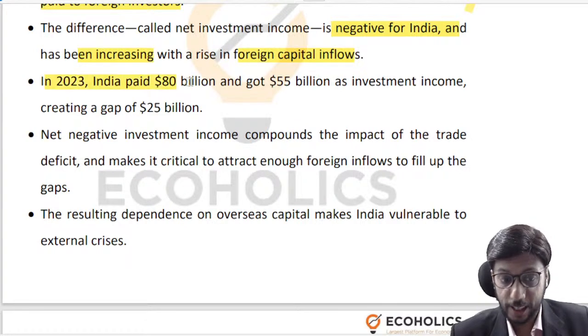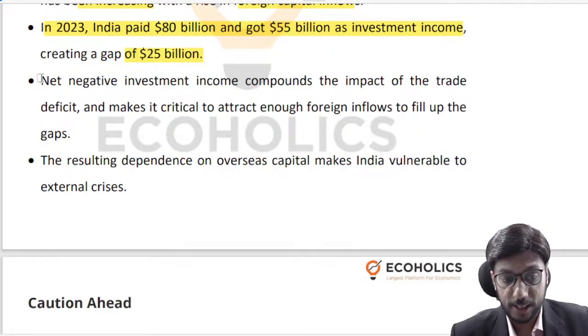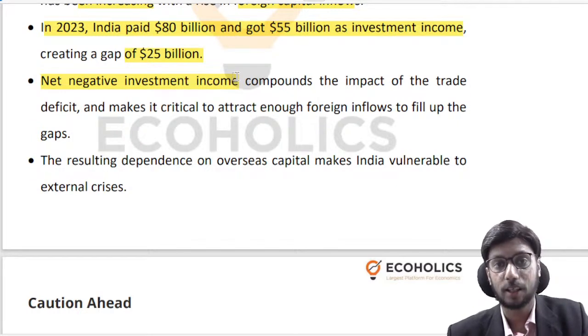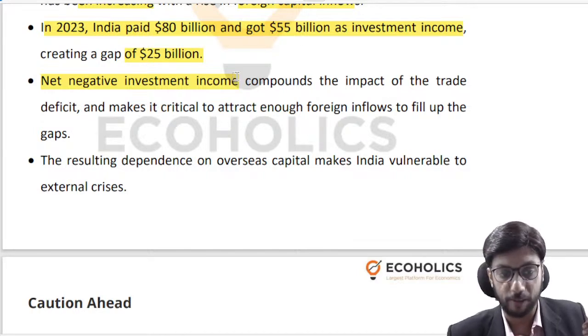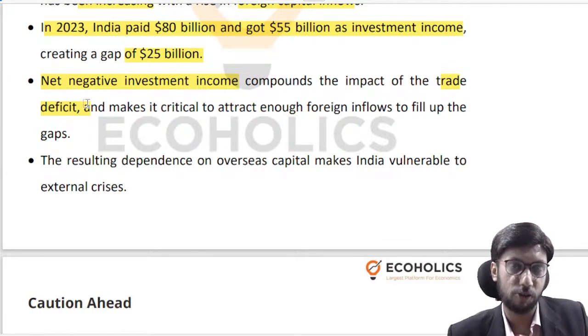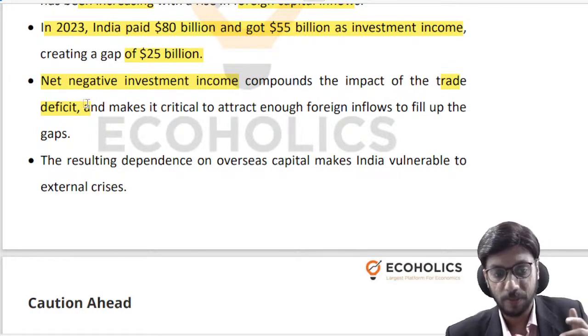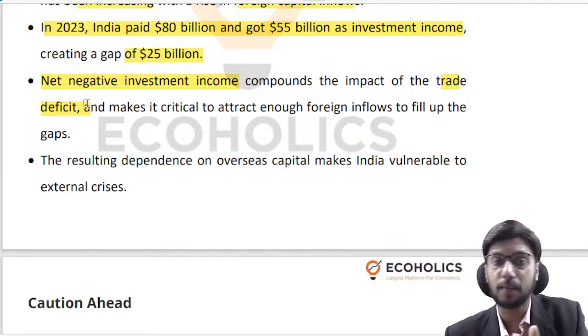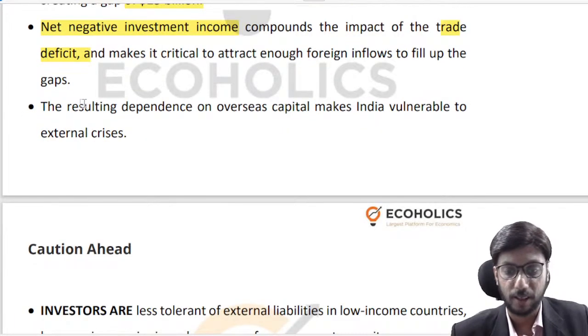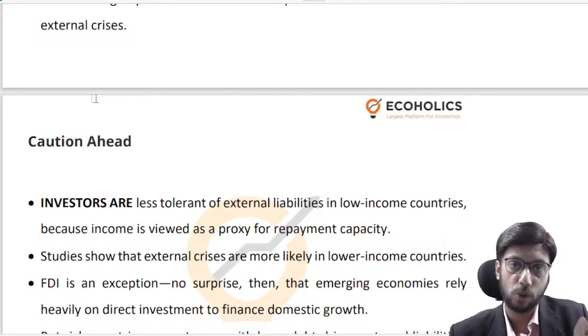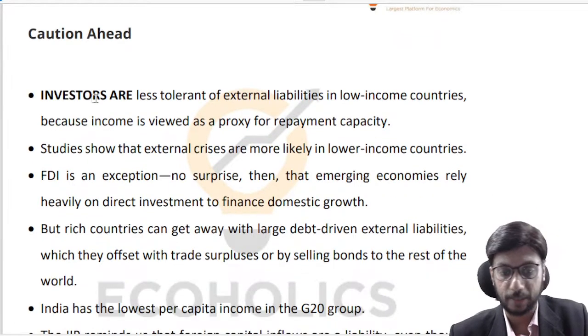In 2023, India paid $80 billion and got $55 billion as investment income. There is a clear gap of $25 billion, right? So this net negative investment income is a second issue which is dragging our overall balance sheet into negative. We have a trade deficit, which drags us into negative territory so far as balance of payments is concerned. And then there is this net negative investment income, which is dragging us into the negative, right? So in that sense, we need to be a little cautious here, right?